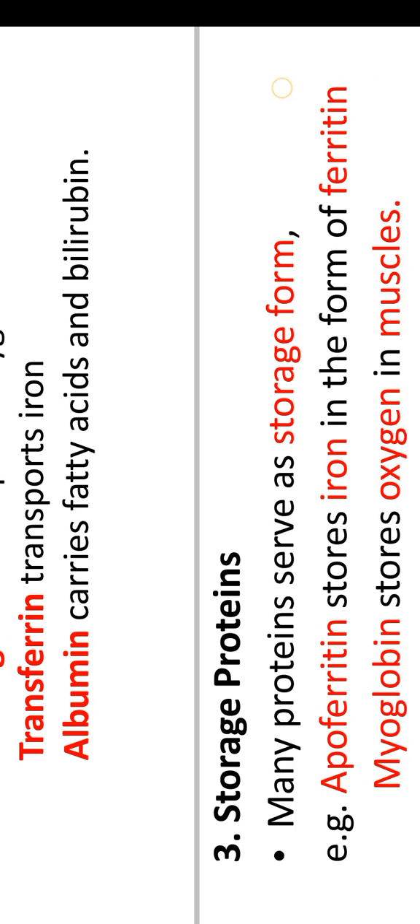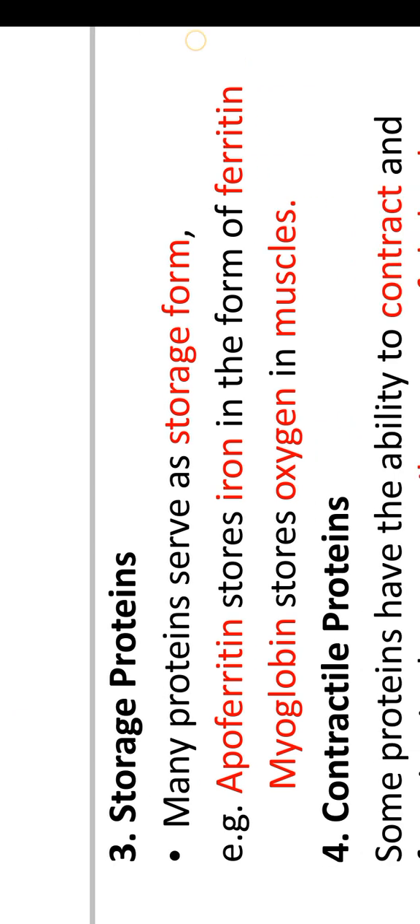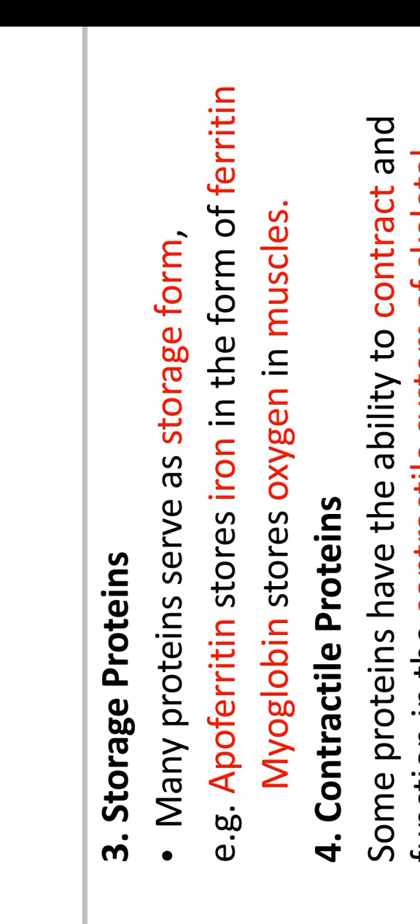Next, we see the storage proteins. Many proteins serve as a storage form. So proteins store many chemical substances, especially ions. For example, apoferritin stores iron in the form of ferritin. Myoglobin stores oxygen in muscle.